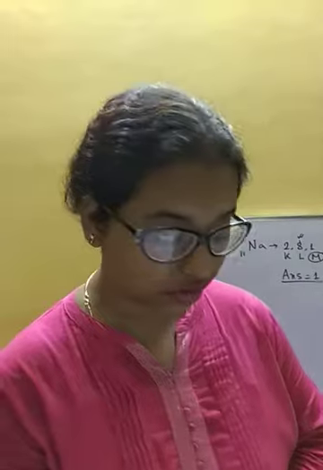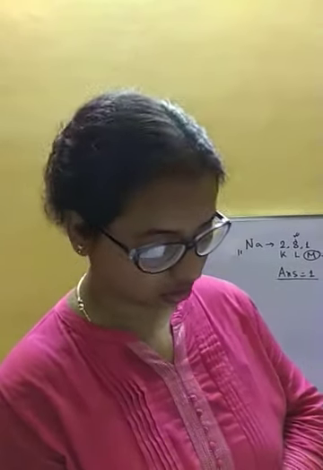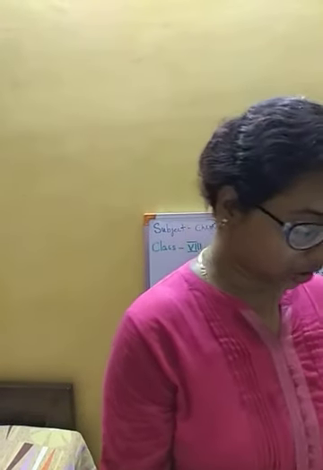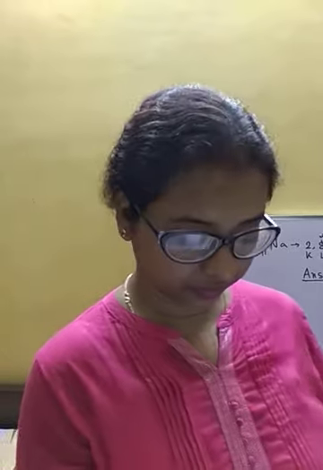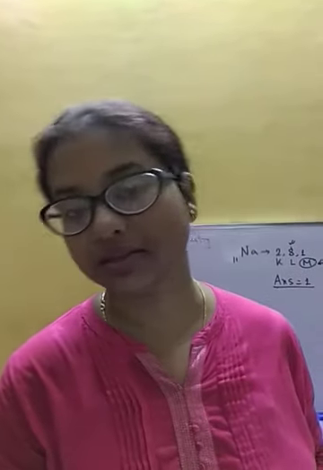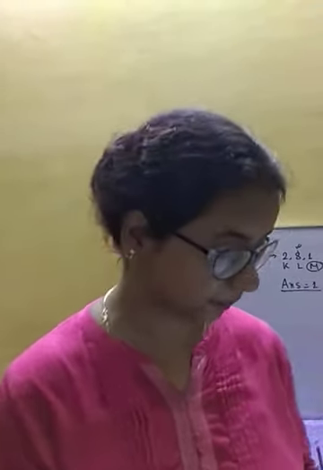Here we can observe the evolution of hydrogen gas. The bubbles of hydrogen gas we are going to observe. Along with this, the reaction, it's there in the book, Zn plus H2SO4 gives ZnSO4 plus H2, that is the evolution of hydrogen gas.